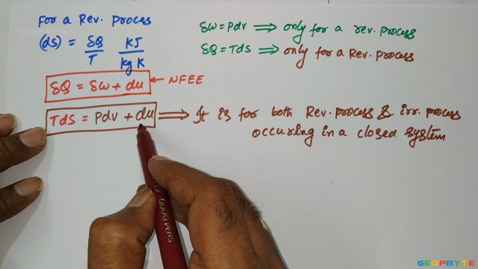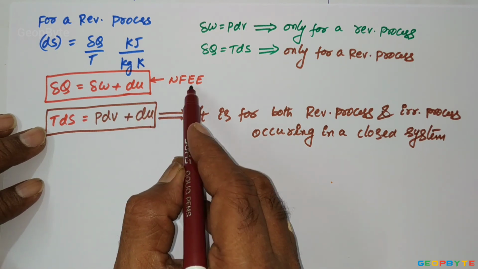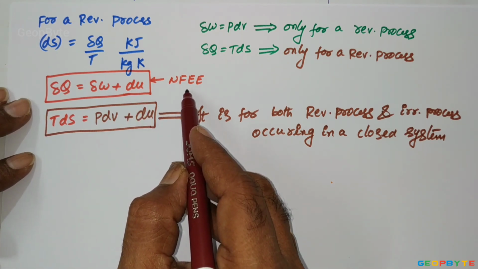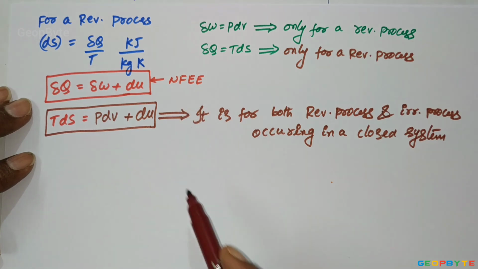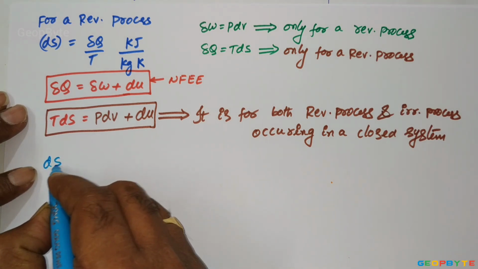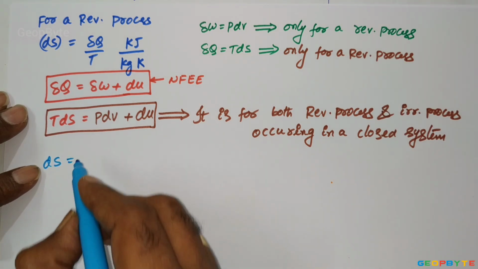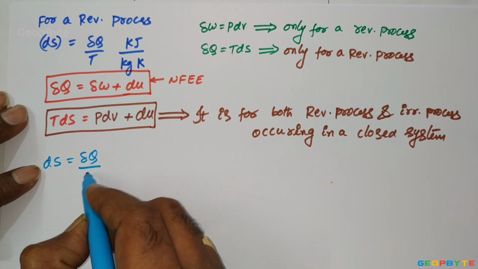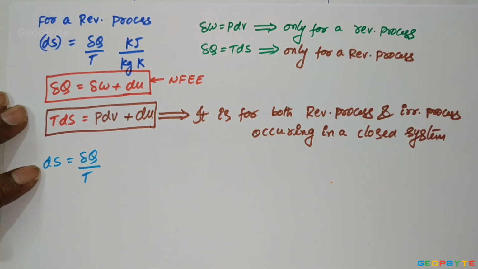Because this equation is obtained from the non-flow energy equation, which is for a closed system. Next, dS equal to delQ by T, only for a reversible process.